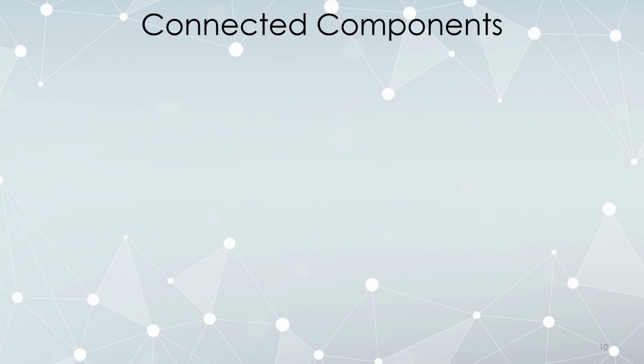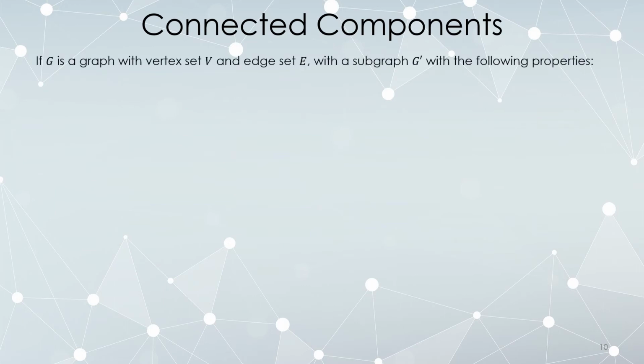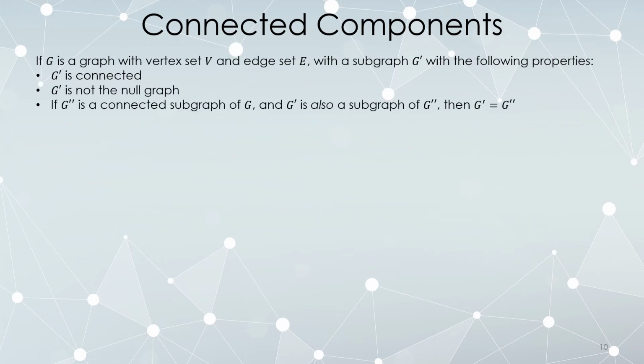Next up, a notion called connected components of a graph. Suppose you have a graph, it's got vertex set V, edge set E, as is our typical notation, and now we have a subgraph, G prime, which is connected, is not the null graph, so it does actually have a vertex. And then G double prime is a connected subgraph of G. G prime is also a subgraph of G double prime, and from that you conclude G prime equals G double prime. So there's a lot of notation here, but we've got a graph G, a connected but not null graph,